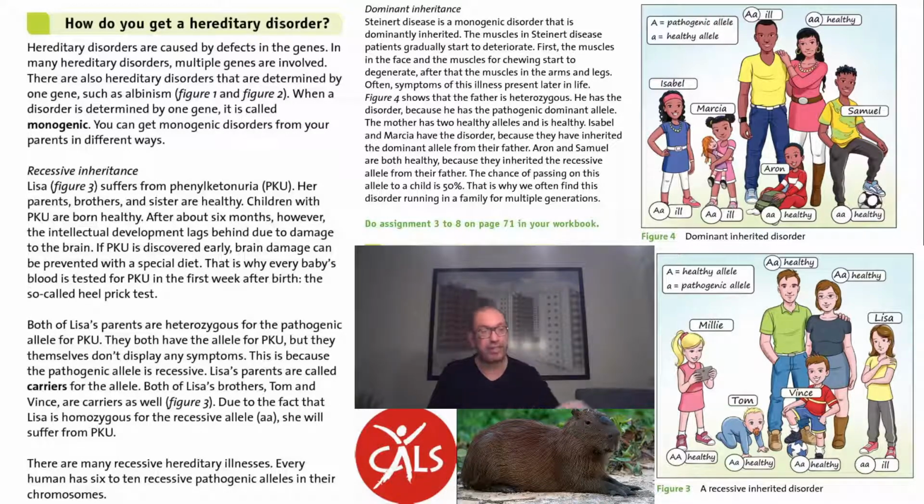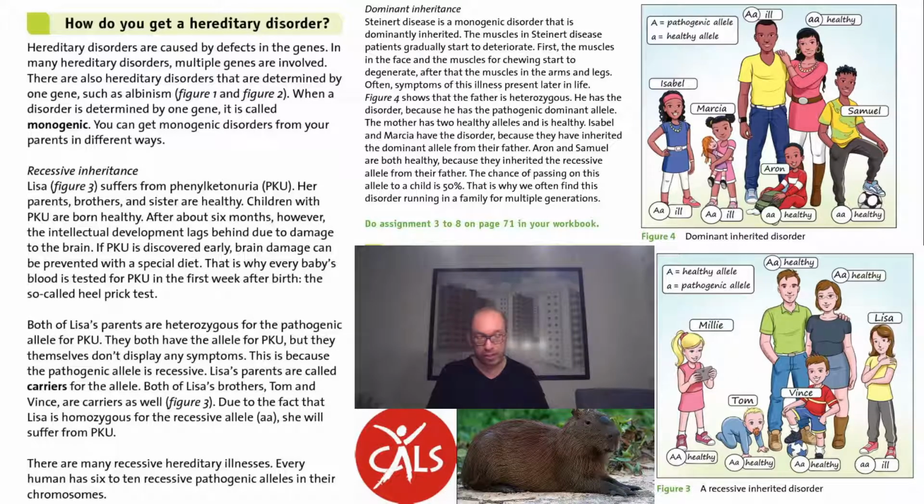recessive way. As you can see in figure 3 down here, Millie is healthy, Tom is healthy, Vince is healthy, but Lisa is ill because she got the two recessive alleles. Both parents are carriers of that recessive allele. The word carrier means that you carry the allele for that gene with you, but you do not express it in your own phenotype. So both parents are heterozygous, but they carry the recessive allele, which makes Lisa have PKU.